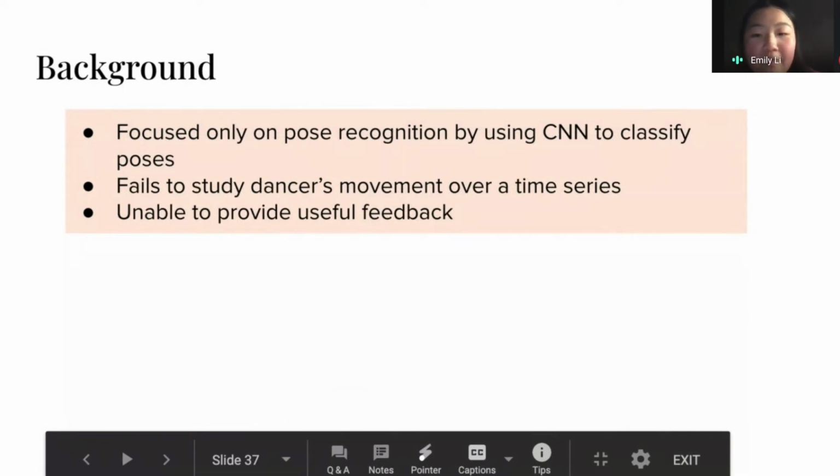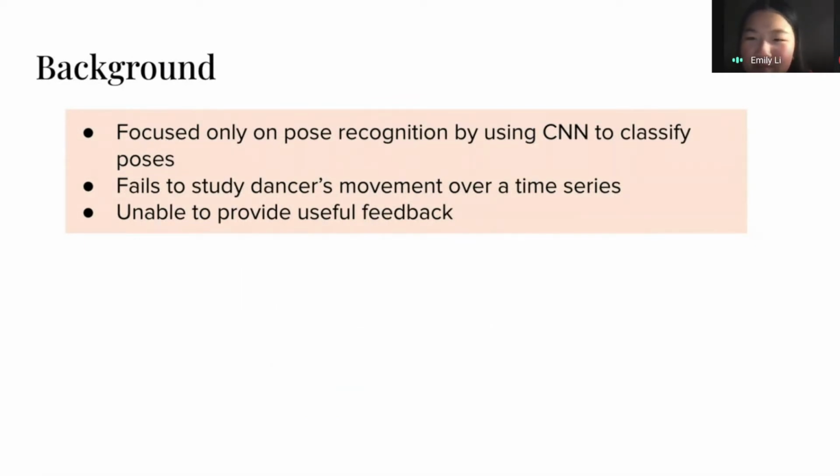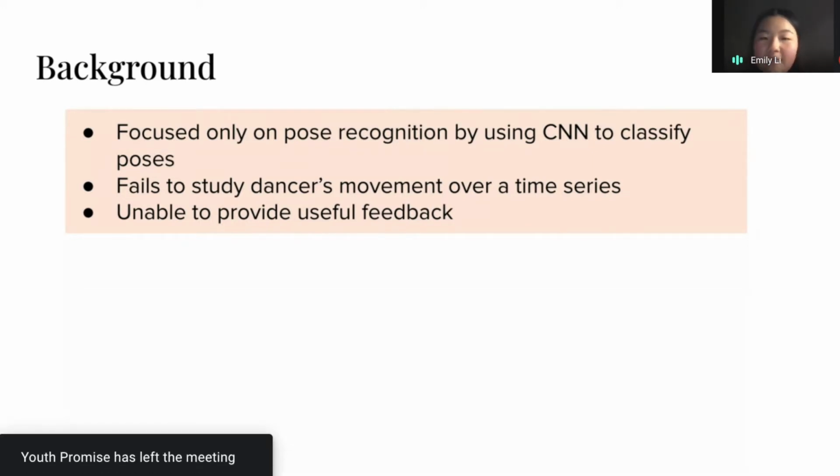The first thing we did was some background research. We researched previous programs that do similar things, and we found one common flaw: the programs only really focused on pose recognition, using convolutional neural networks to classify the poses.